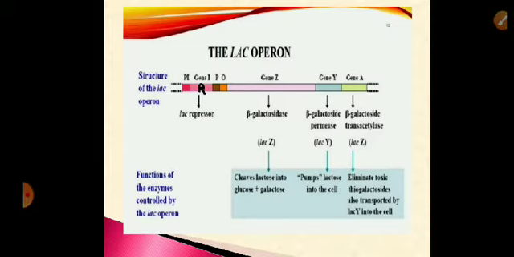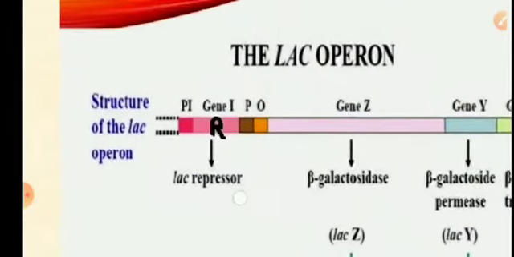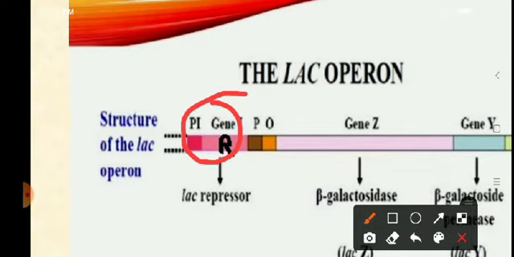Okay. Now let us come to the main part, that is the structure of the Lac Operon. The lactose operon is a part of the whole chromosome of E. coli. The lactose operon consists of, look at this diagram. This part where I have written R is the regulator gene. So the lactose operon consists of a regulator gene. P stands for promoter gene. O stands for operator gene.